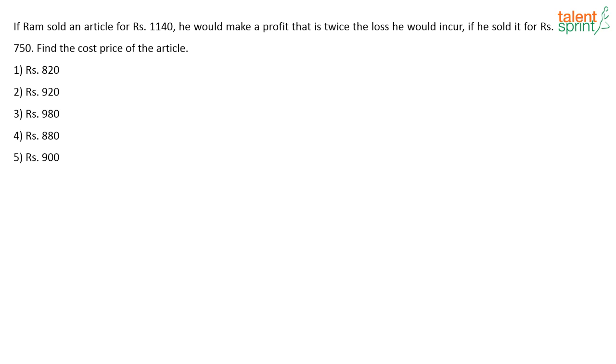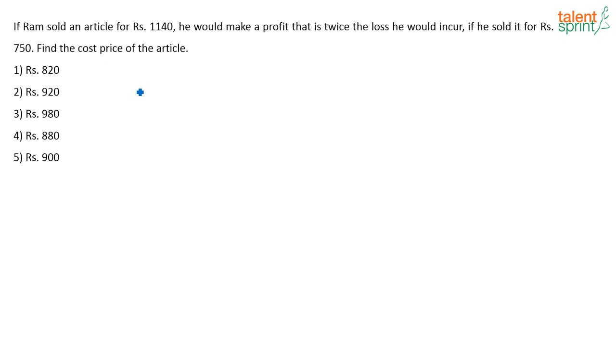Okay, so for this question, who has given the answer? Power Star has given the answer. He says the answer is option 4. Let us see if it is correct. So how will you solve this?